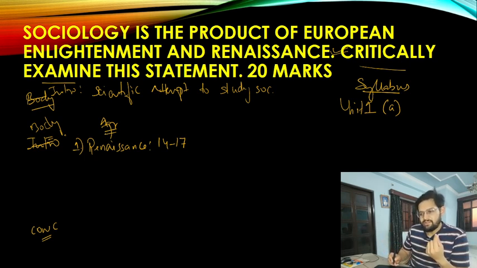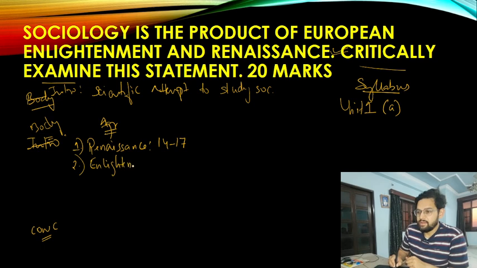So one of the essential factors which brings the European changes is the Renaissance, also called the Reformation period. And then another important thing which came up in the following years was the essence of enlightenment. And what is happening in the enlightenment?